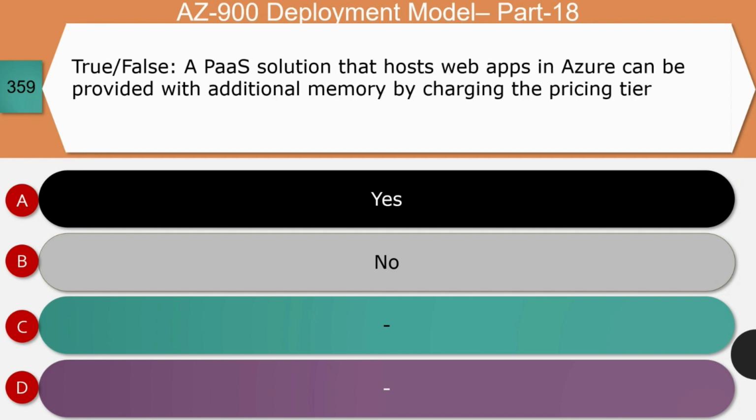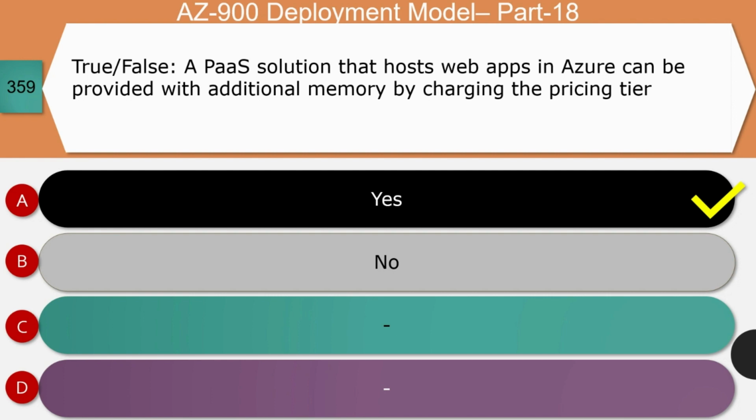Next question: true or false? A PaaS solution that hosts web apps in Azure can be provided with additional memory by changing the pricing tier. Is it yes or no? The right answer for this question is yes. Well, this is a tricky question. If the customer initiates bringing additional memory, it costs them, and PaaS will be enabled with additional memory in such a case.